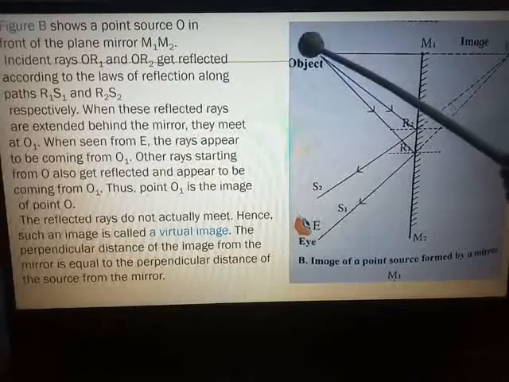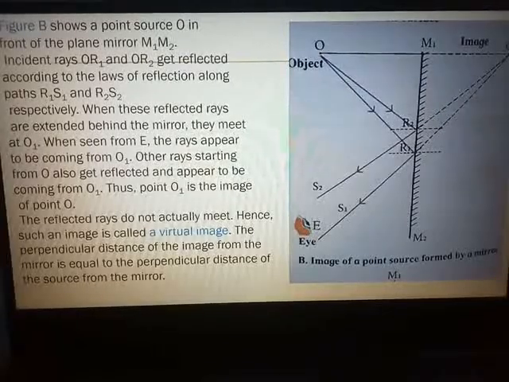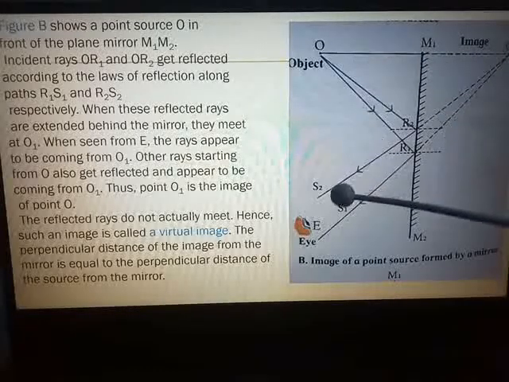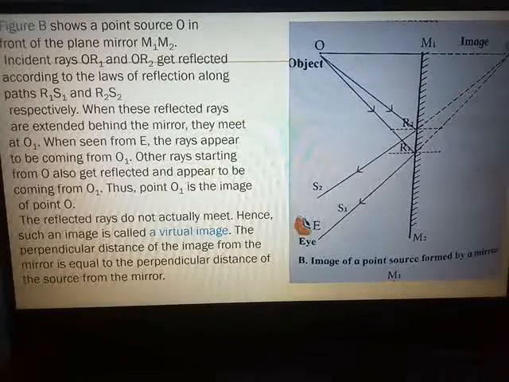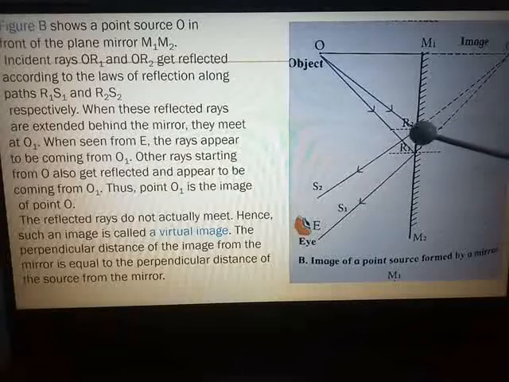Figure B shows a point source O in front of that plane mirror. Incident rays OR1 and OR2. These are the incident rays. They get reflected according to the laws of reflection along the paths R1S1 and R2S2.